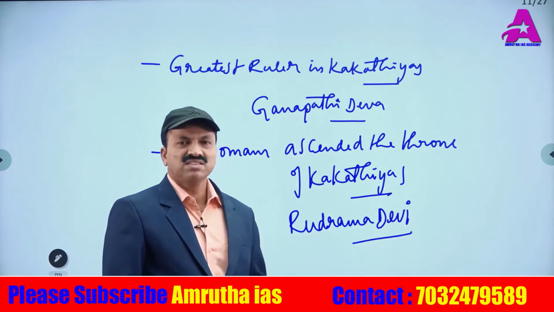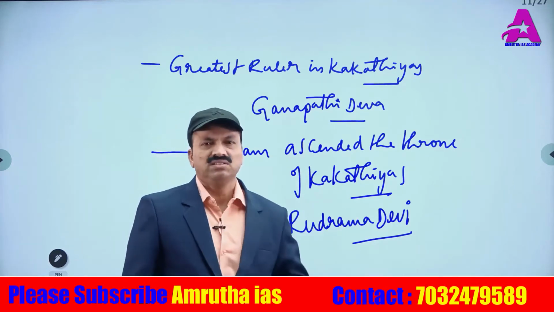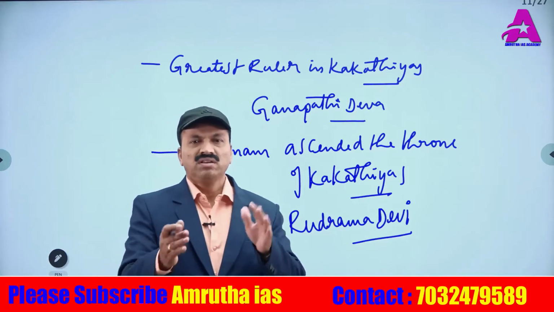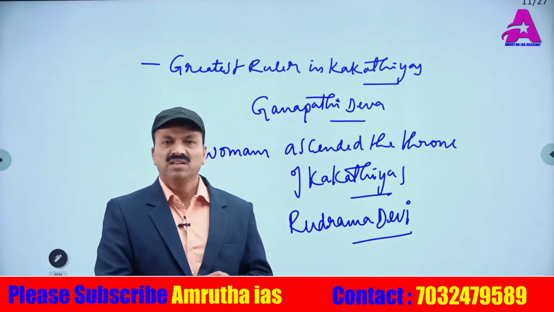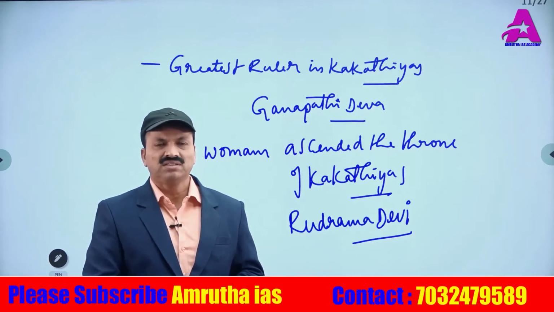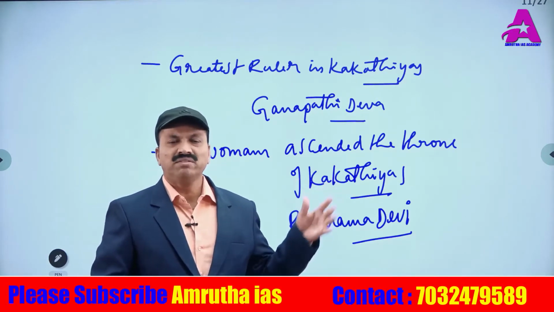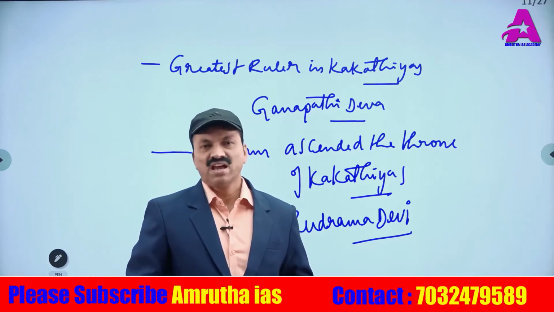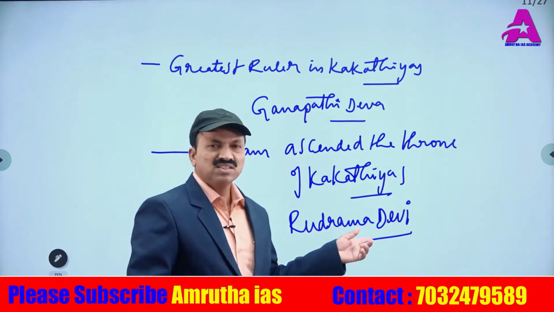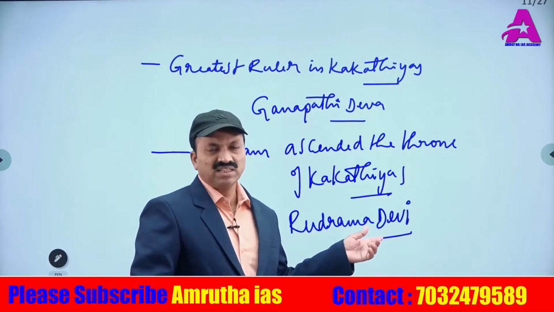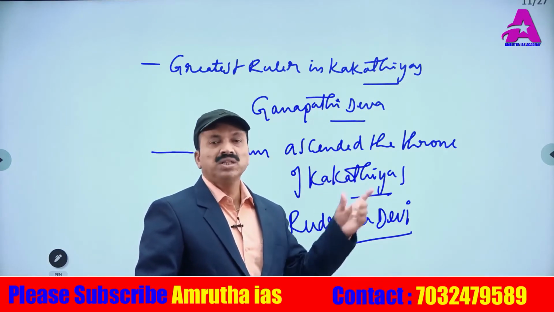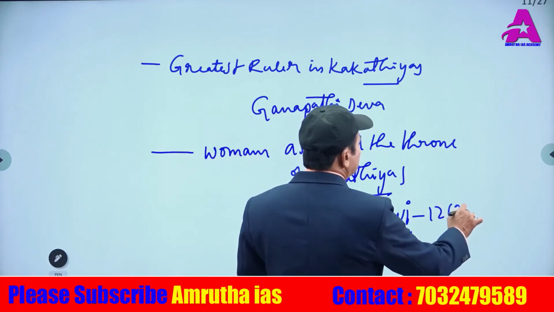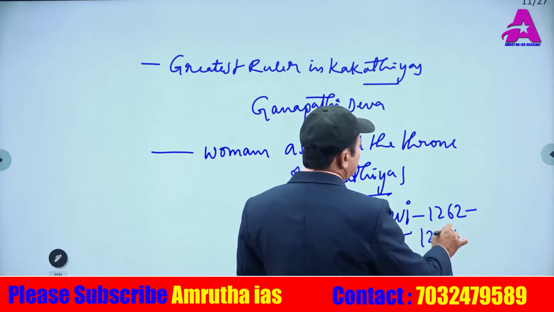But originally, the coronation ceremony took place in the year 1269. Her father asked her to ascend the throne of this Kakatiya empire. She said, no, my dear father, I will administer in your name only, till your life, and after that I will sit on the throne. So in the year 1262 she came to power, but ascended the throne in the year 1269.